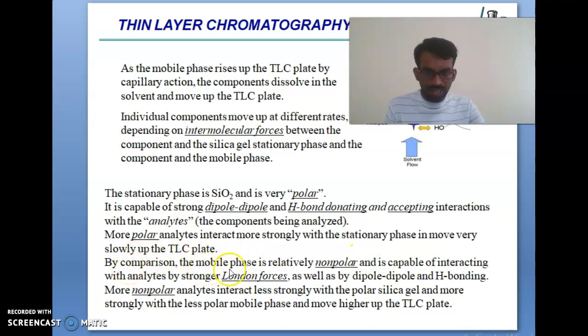In comparison, the mobile phase is relatively non-polar and capable of interacting with the analytes through London dispersion forces as well as dipole and hydrogen bonding. Less polar analytes interact more strongly with the mobile phase and move up the TLC plate.